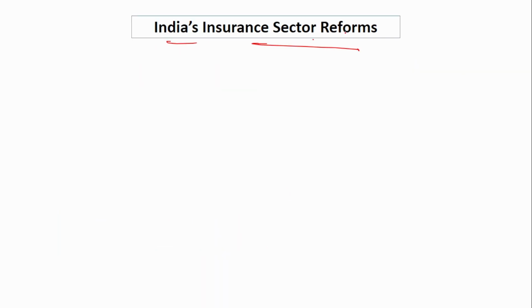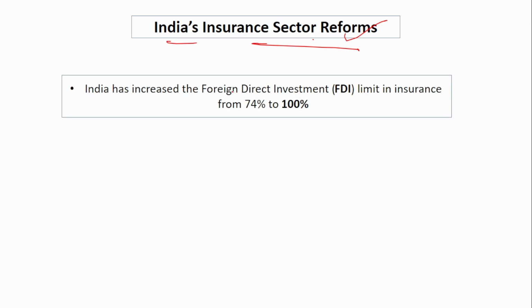India's insurance sector reforms. So what changes had India done in the insurance sector for its faster growth? India has increased the FDI limit in insurance from 74% to 100%. So in the insurance sector, the foreign direct investment, previously it was just 74%, but now it has increased to a maximum of 100%. The FDI limit in insurance is 100%. This is a very important point that you have to remember, because if they ask you what is the current FDI limit in insurance, you have to know that it is 100%.